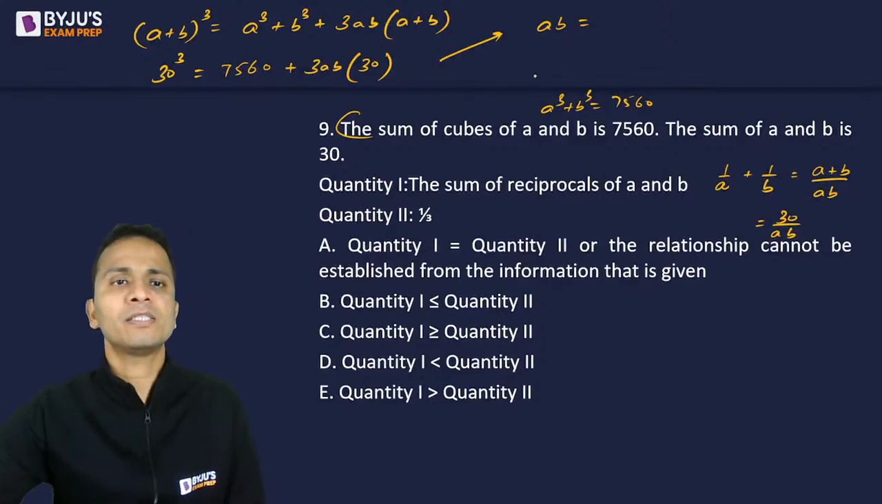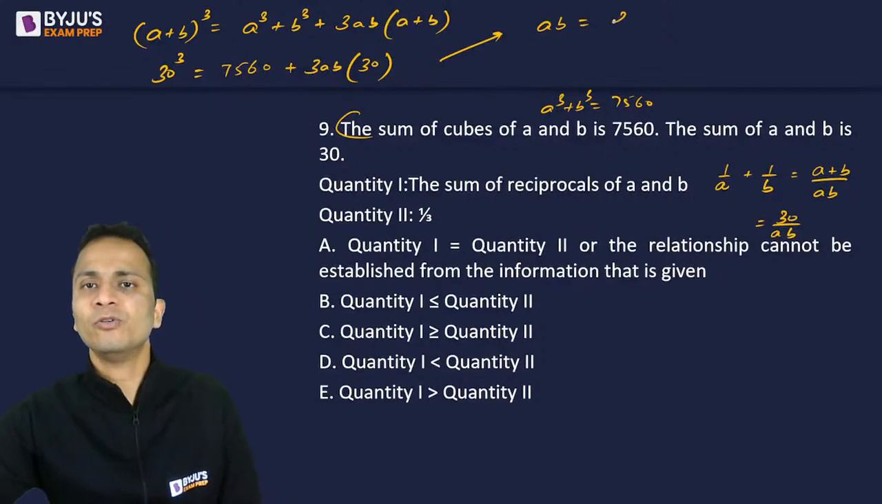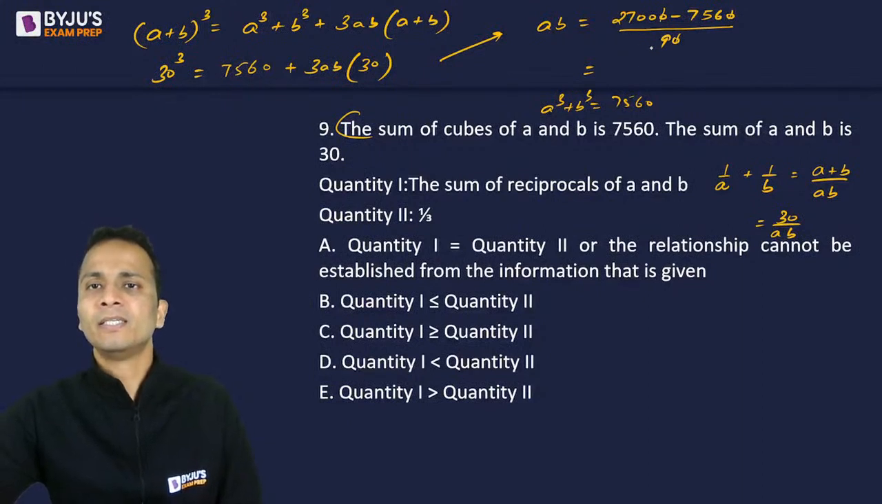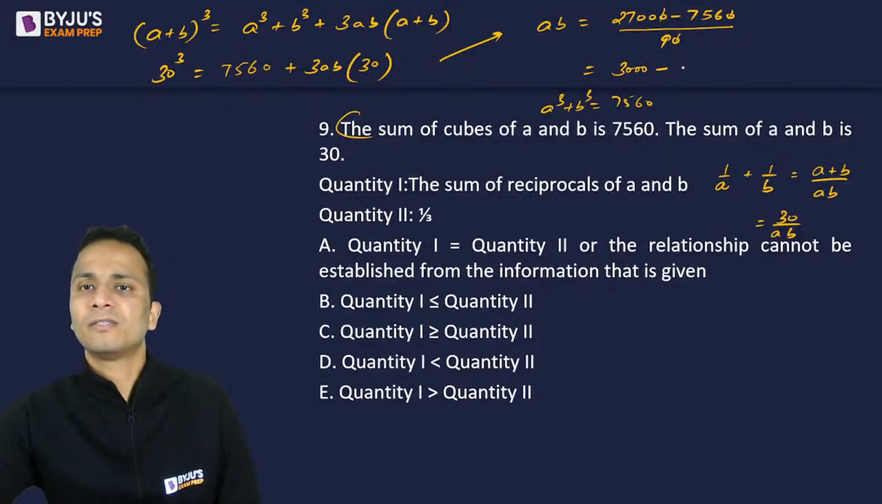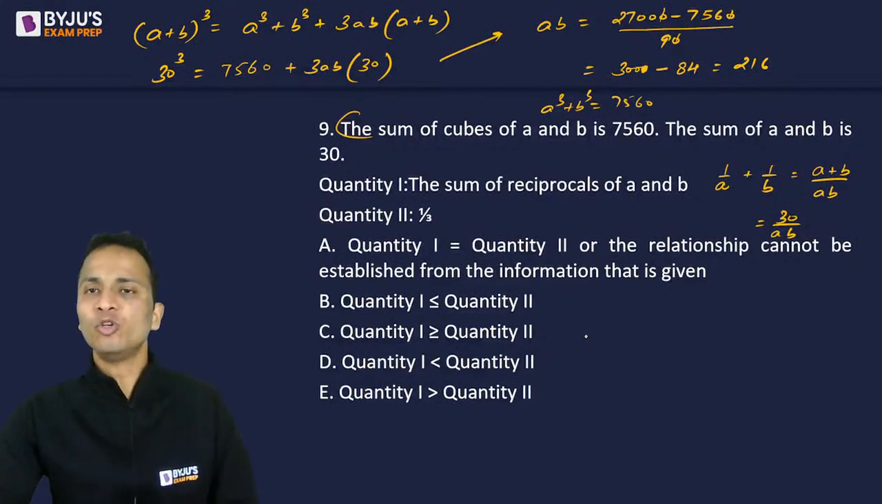27,000 minus 7560 divided by 90. So this will be the value. अब division कर लेते हैं थोड़ा सा, cancellation हो गया यहाँ पे, and then 3000 minus 300 minus 84. So that is 216. So A into B का value 216 आ गया.